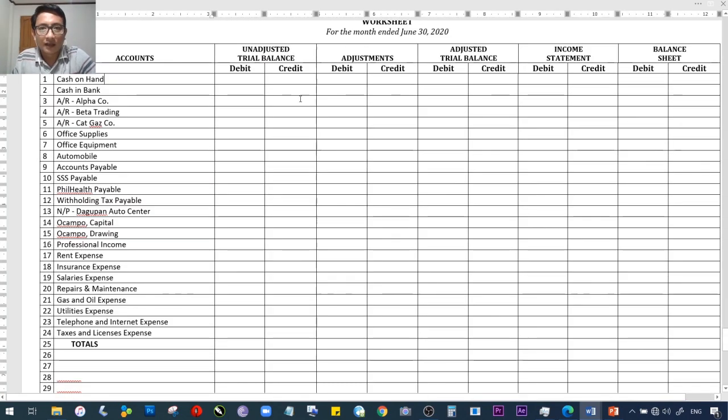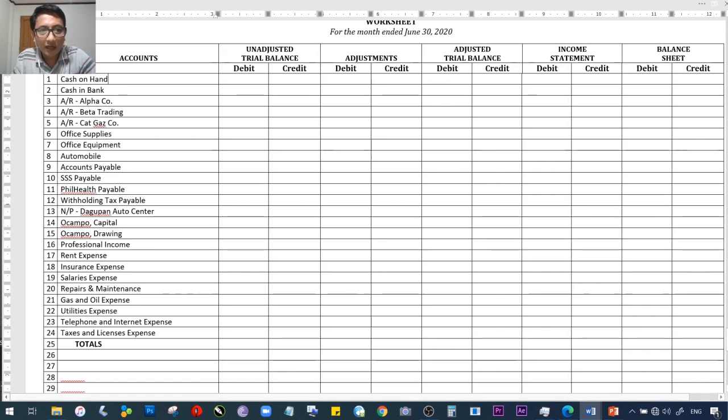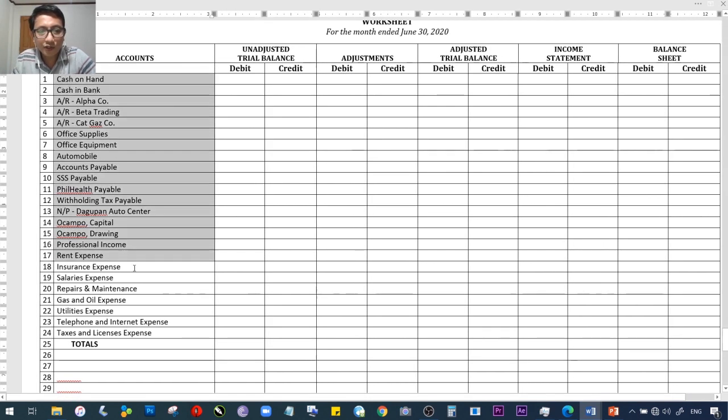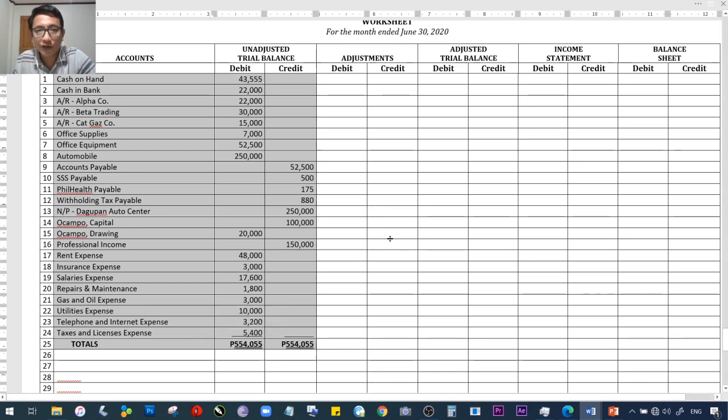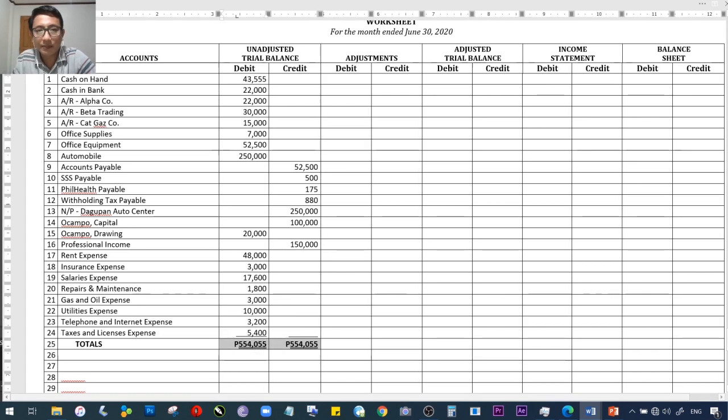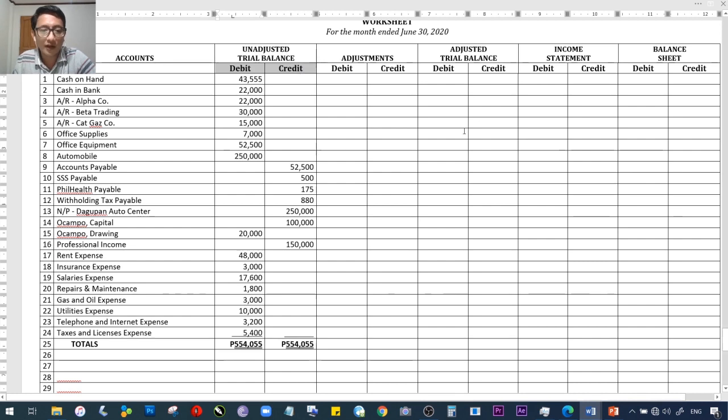Let us copy. Ayan, so nakopya na natin siya. Mula cash on hand hanggang dito sa pinakababa, taxes and licenses expense, the totals would be exactly the same. So isunod natin yung figures. Ganyan na ganyan yung figures mo dun sa trial balance. So, 554,055 for both your debit and credit columns. Alright? Next would be the adjustments. Ano ba yung adjustments natin? Tingin ka dun sa pinakaunang adjustment mo.